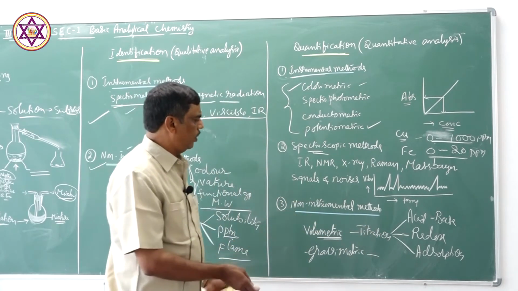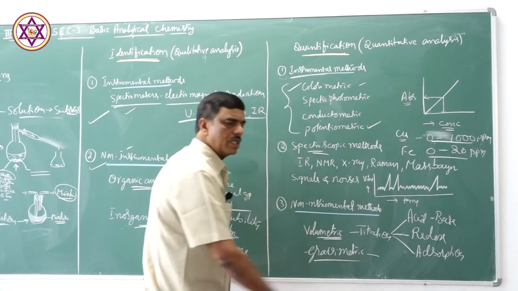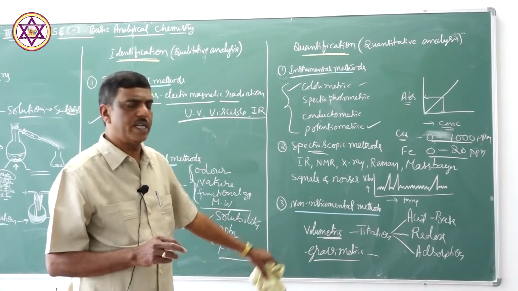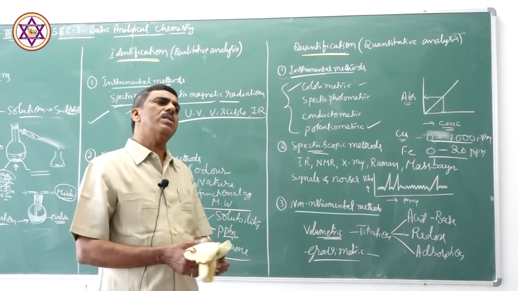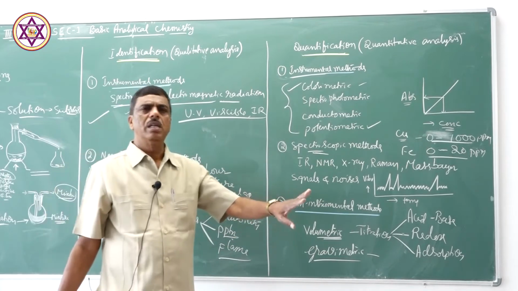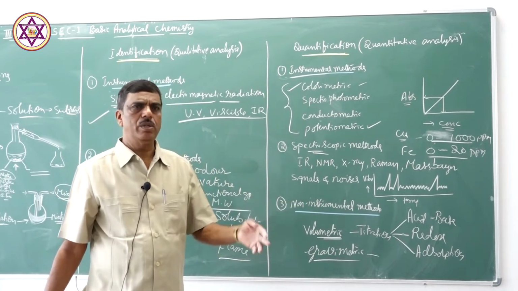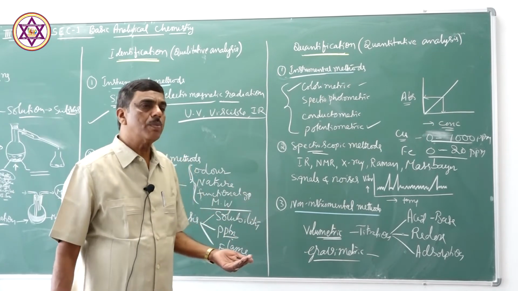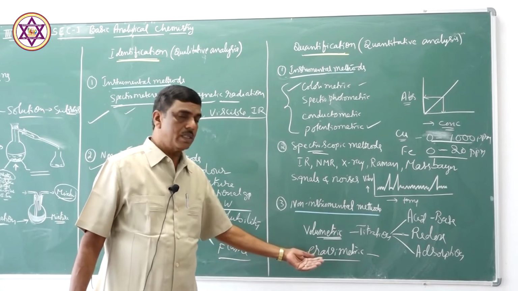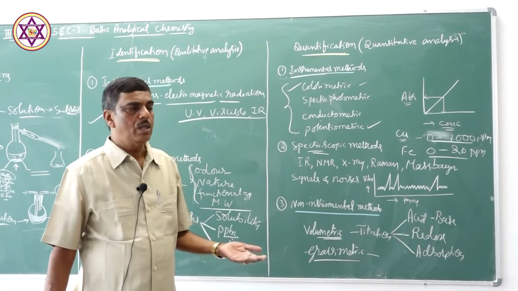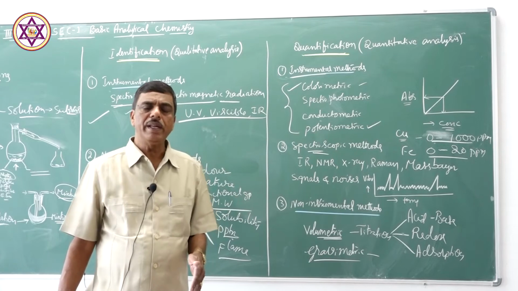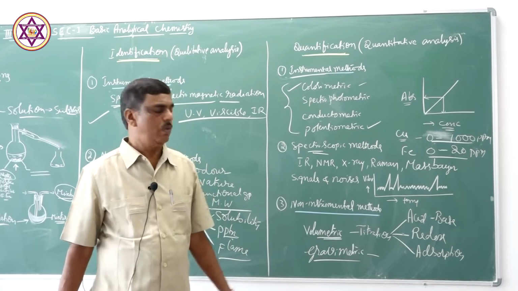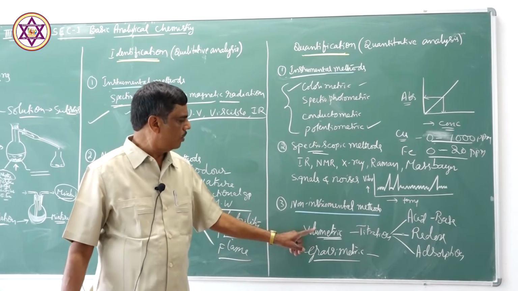The last type of estimation is gravimetric estimation. We find out the mass of the substance in the dry condition. In gravimetric estimation, the substance is precipitated using a suitable precipitant. As I told you earlier, using a known amount of the precipitant, the substance is precipitated. By knowing the weight of the precipitate, we find out the amount of the substance in the dry condition. We measure the mass here, not the volume.